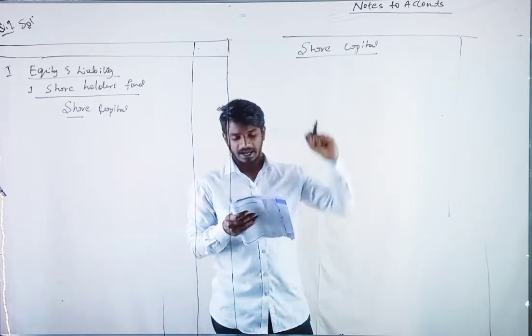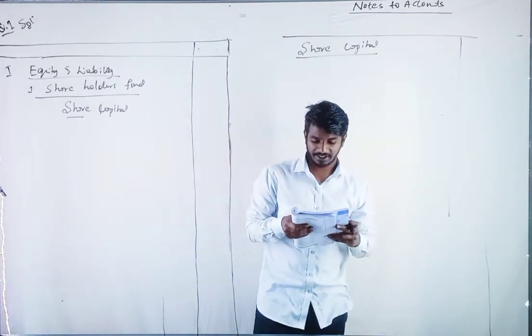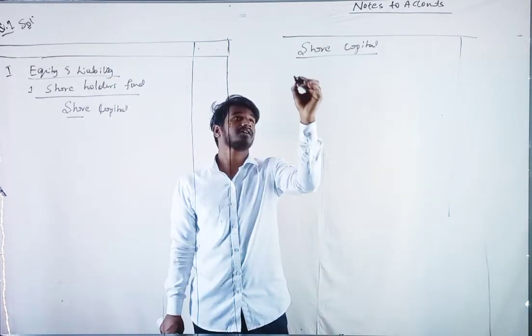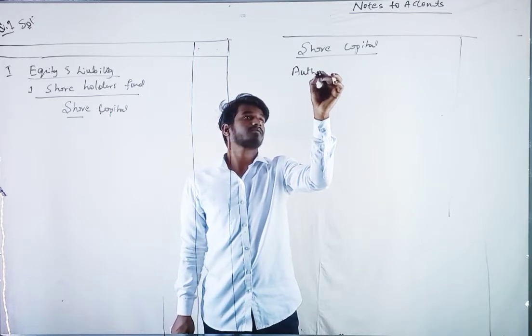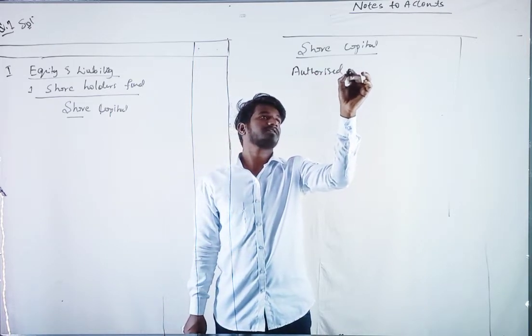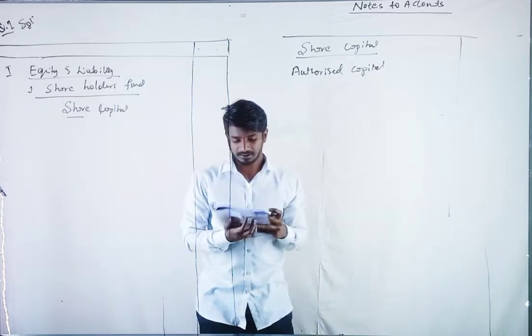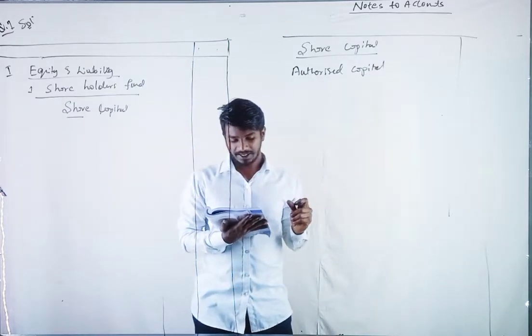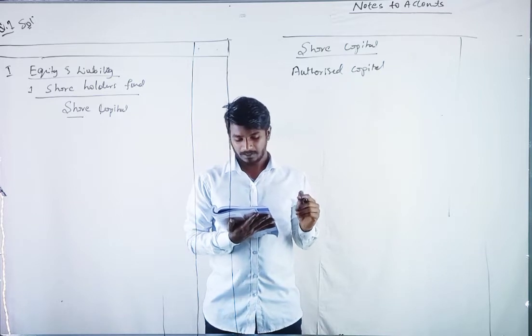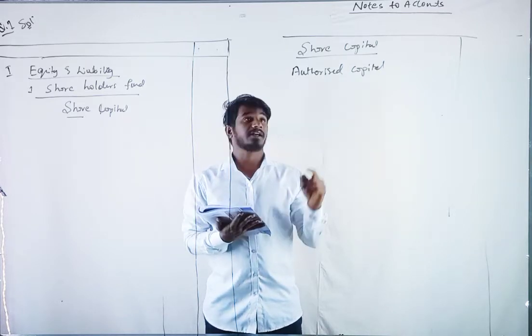In the first, they have authorized capital of 50 lakh, divided into equity shares of rupees 100.